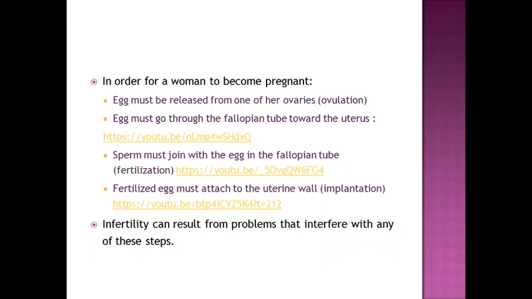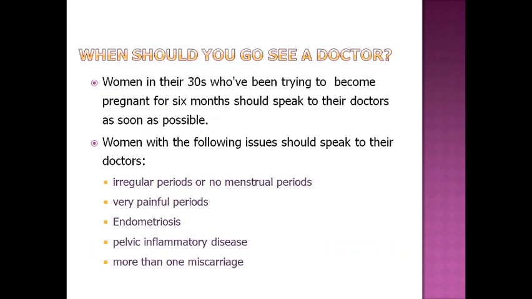And if there is any obstruction in any of these steps, it may interfere with the fertility cycle of a female and can at last lead to infertility. There are other problems which can cause infertility in a female too. If a woman in her 30s has been trying to become pregnant for the last 6 months and is not able to conceive, she should see the doctor.